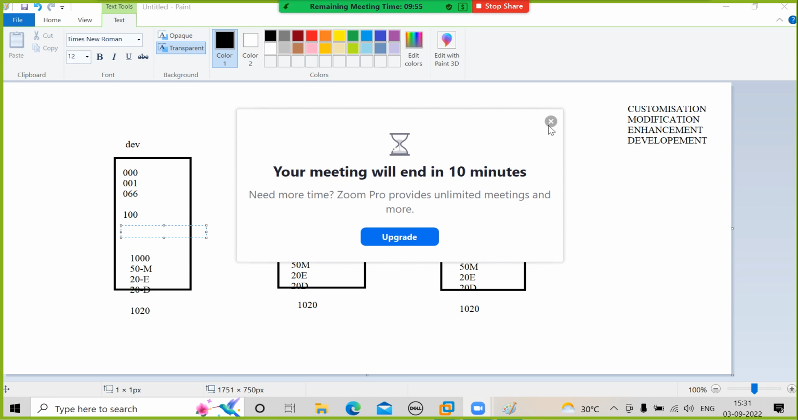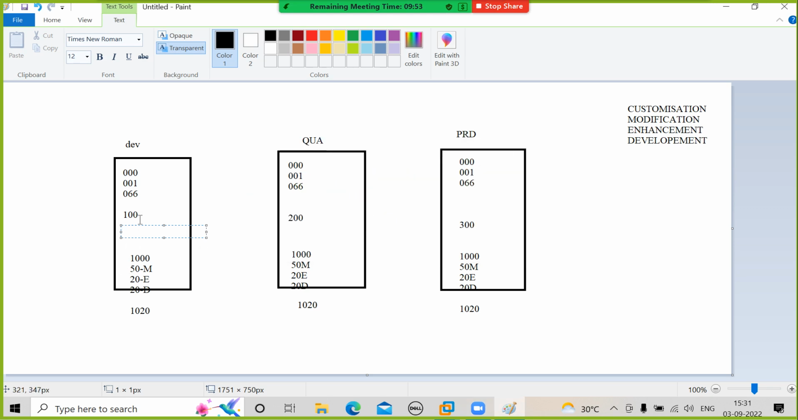That is the reason all these companies create new features. Where do they create that feature? In development. Then they move to quality. Then they test. If everything is okay, then they move to production. After moving to production, it will be available to our end users. We are all end users of WhatsApp. So this development process and testing process is a continuous process.